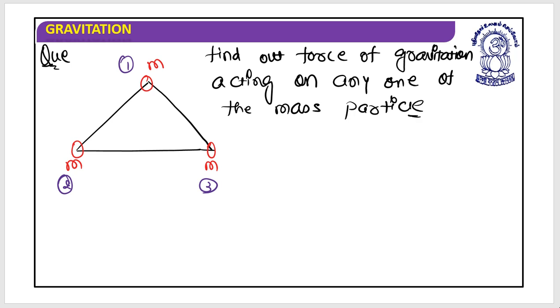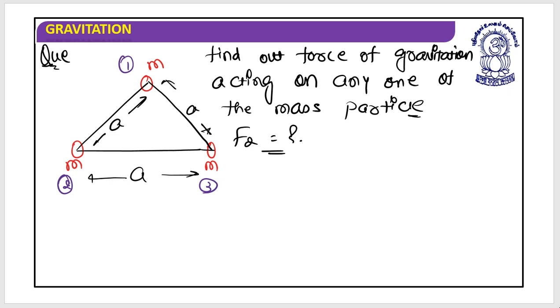So let's begin. On which do you want to find the force? F2. Okay. So let me calculate the force applied on the second particle. So first thing, who will apply the forces? Let's say this is the equilateral triangle, so the dimensions are a, a and a.